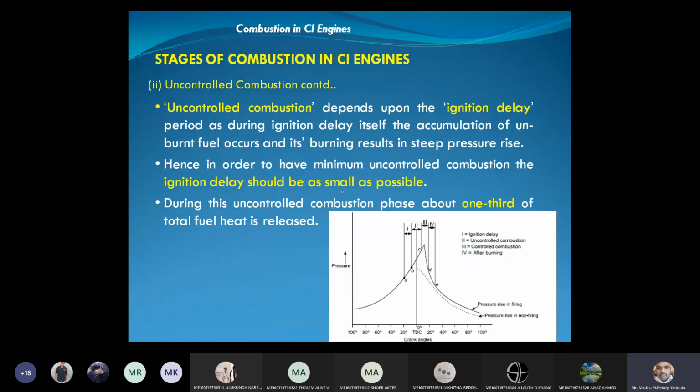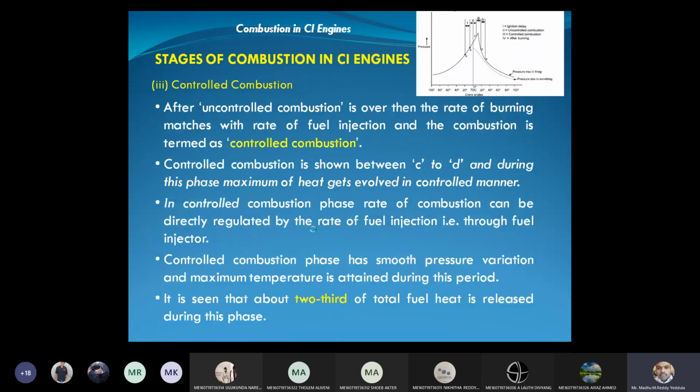Right. Now, the uncontrolled combustion depends upon the ignition delay. If the ignition delay is more, more fuel is accumulated, therefore higher pressure rise will take place. If the ignition delay is less, less fuel will be accumulated, so there may be less uncontrolled combustion. Hence, in order to have minimum uncontrolled combustion, the ignition delay should be as small as possible. During this period, 1/3 of the total heat will be released.